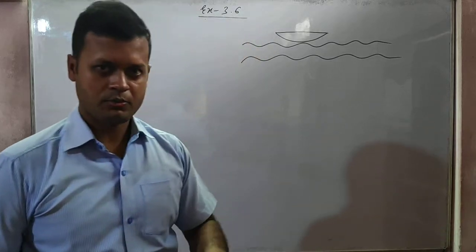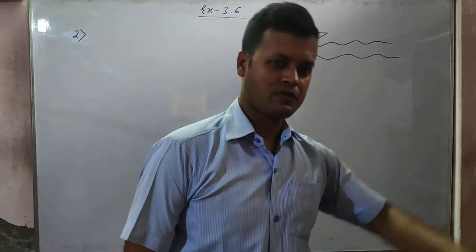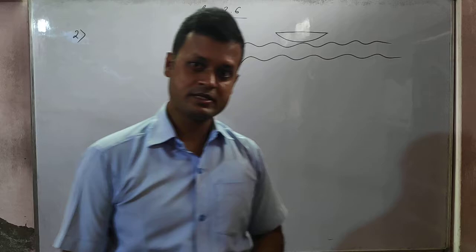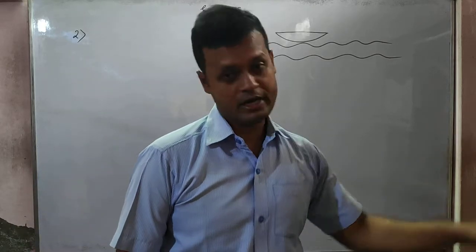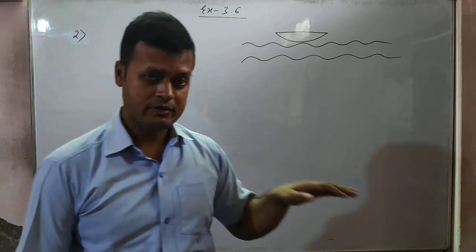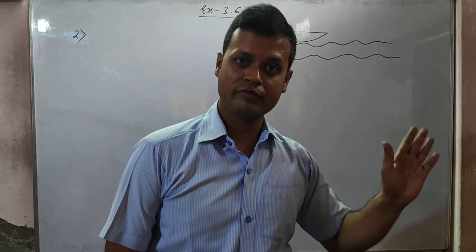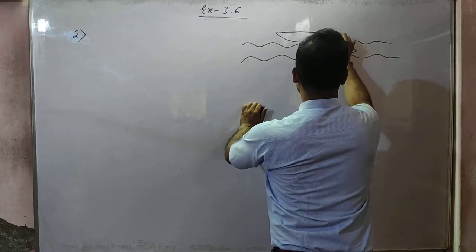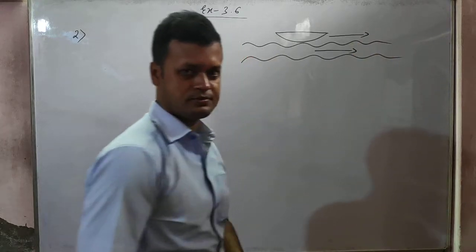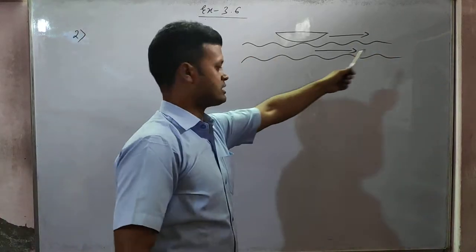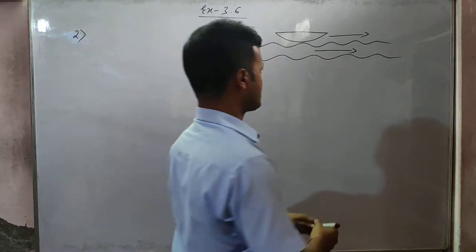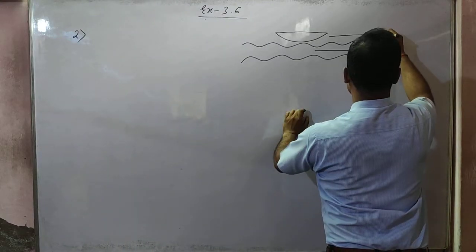So when you are sitting on a boat, when the boat is flowing along with the river, that means along with the flow of the river, along with the current of the river, then the boat can flow very easily and the boat can flow very fast, isn't it? This is called downstream. That means if the river is flowing this way and the boat is also flowing this way, then this is called downstream.